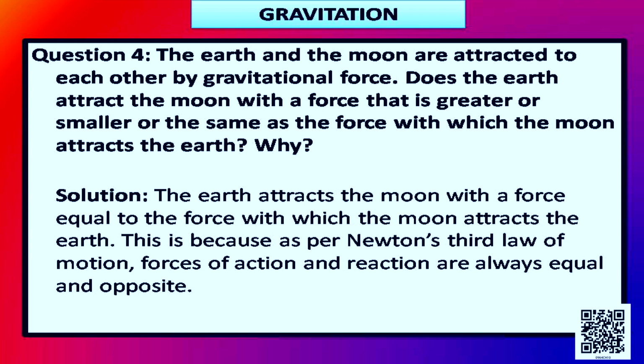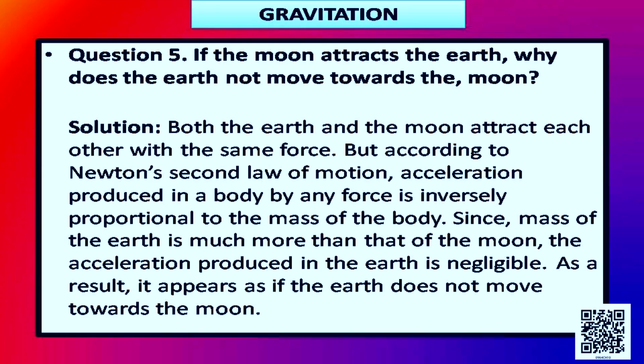Students, the earth attracts the moon with a force equal to the force with which the moon attracts the earth. This is because as per Newton's third law of motion, forces of action and reaction are always equal and opposite. Okay? Hope you understand this.